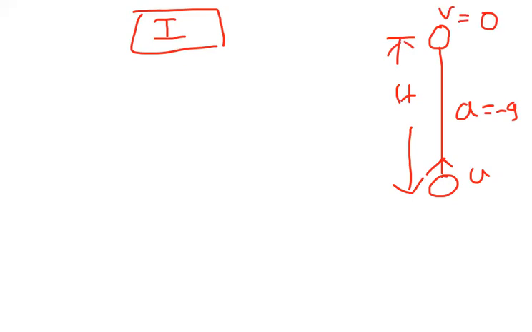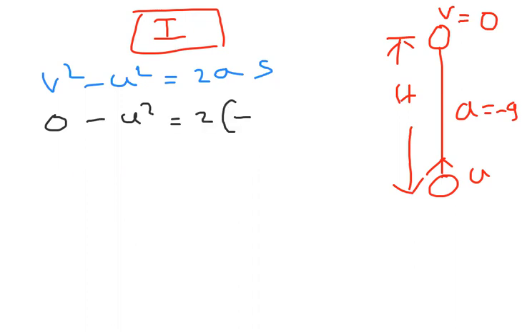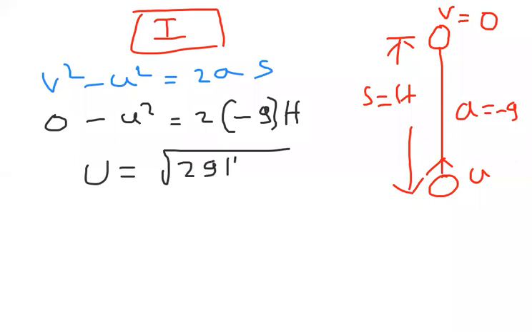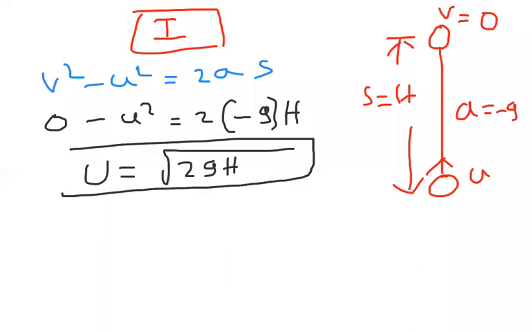Already we observed that if you take the equation v square minus u square equal to 2as, what should I write here? 0 minus u square equals minus 2g, and displacement s is equal to h. So from here, u is equal to root over 2gh. We got the velocity of projection formula.